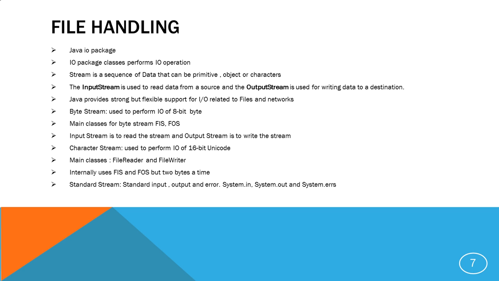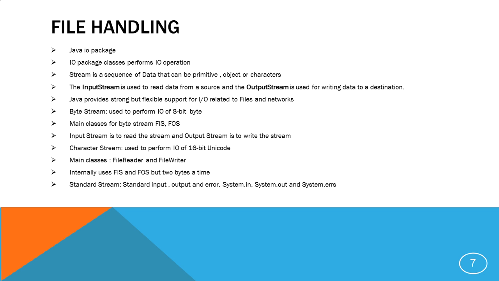Okay. Second is character stream, used to perform IO operations for 16-bit Unicode. The main classes are file reader and file writer. Both are classes whose implementation is based on file input stream and file output stream. File reader uses file input stream, and file writer uses file output stream.